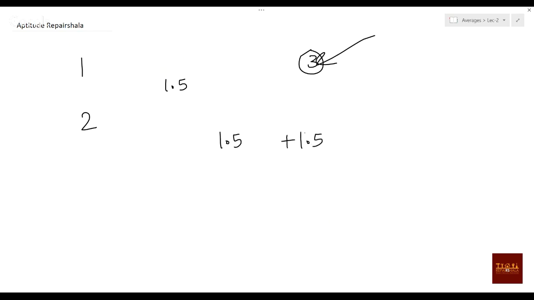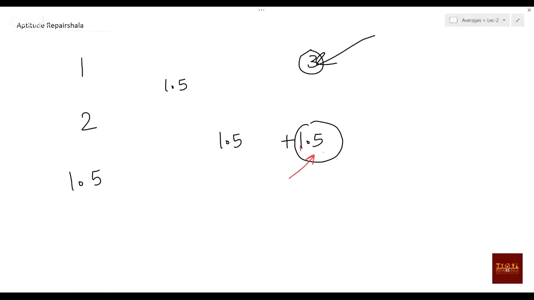Now this excess should go to all the 3 elements, because this 3 will come and the third element will be 1.5. Now excess is there. How much excess is there? Excess is 1.5.